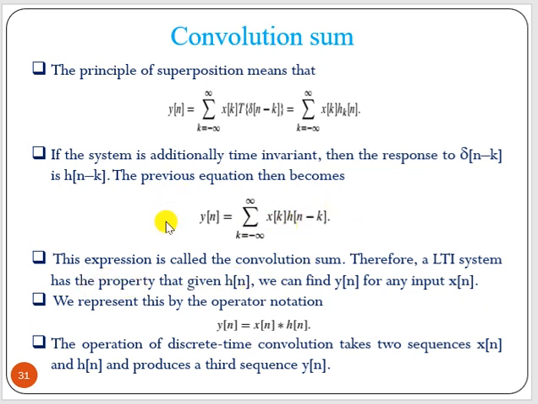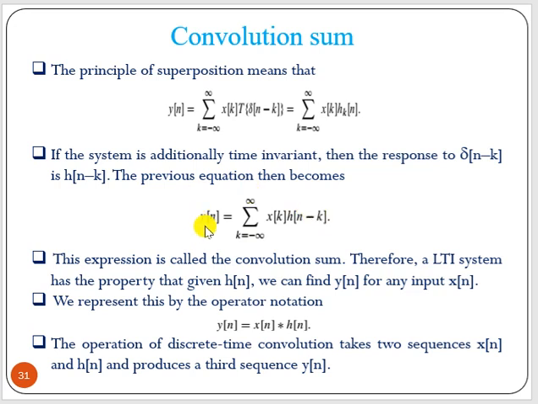Now this expression is called the convolution sum. Therefore, an LTI system has the property that for a given h(n) we can find y(n) for any input x(n). This convolution operator is symbolized as a star mark: y(n) equal to x(n) star h(n). So the operation of discrete time convolution takes two sequences x(n) and h(n) and produces a third sequence y(n).